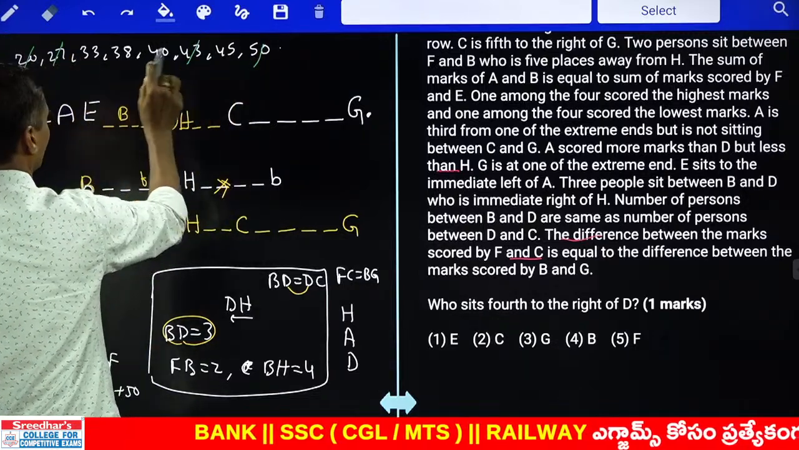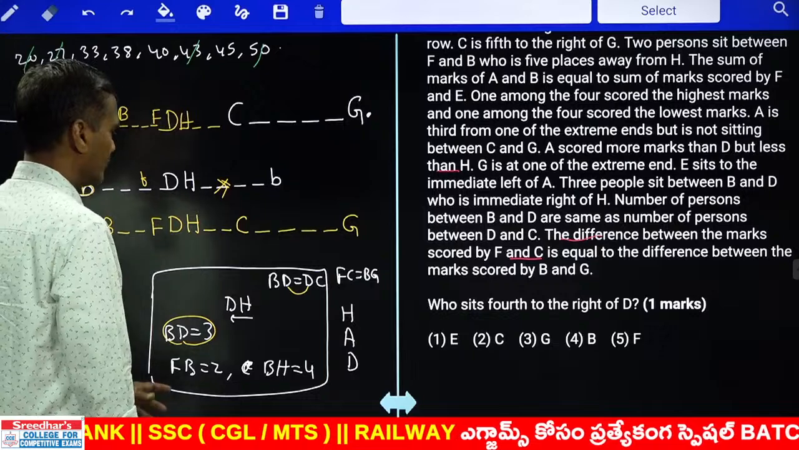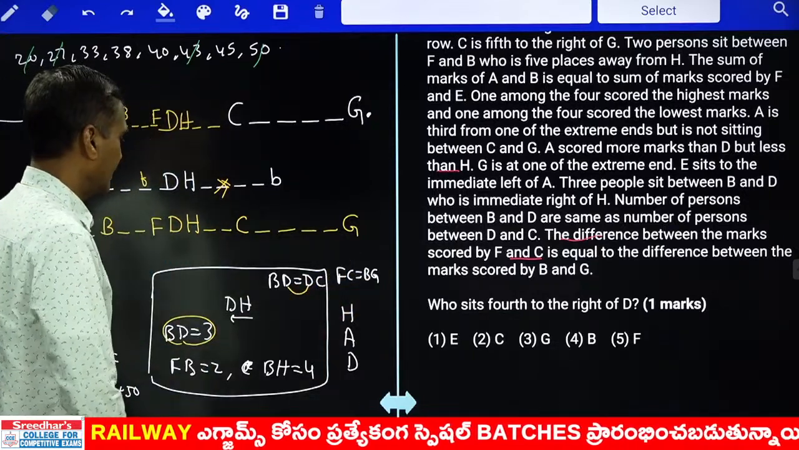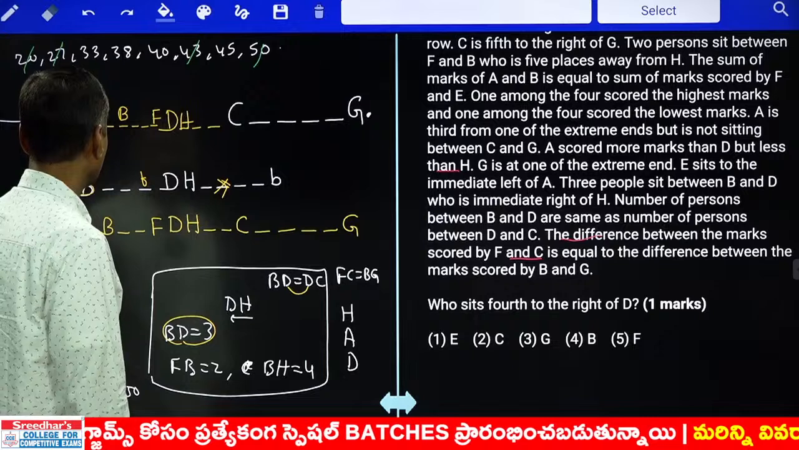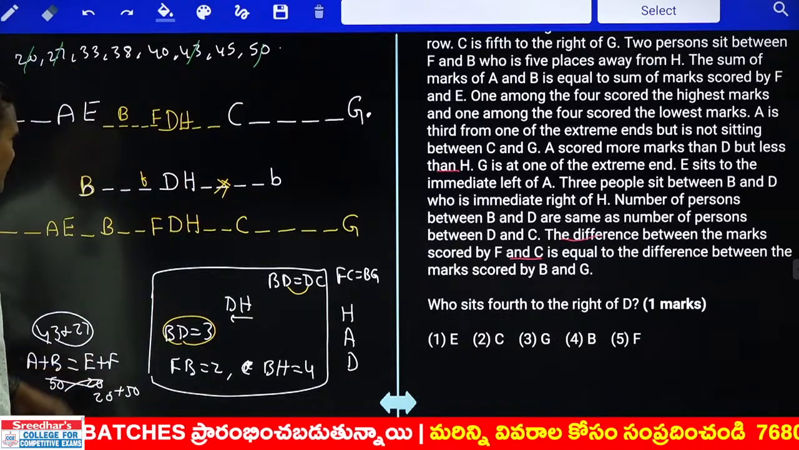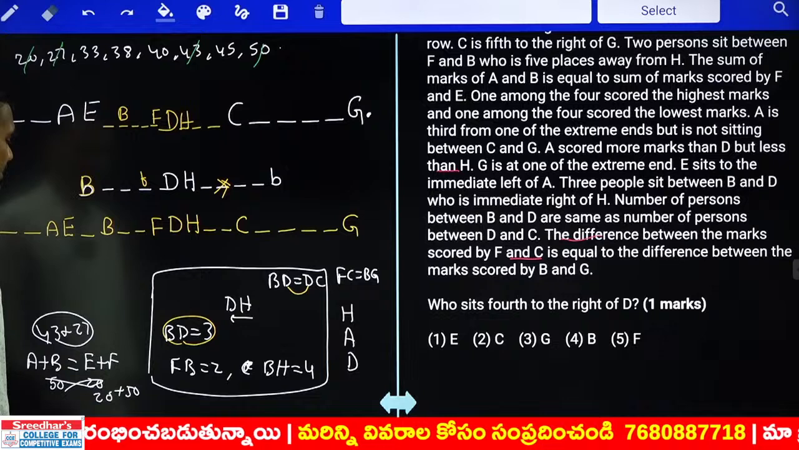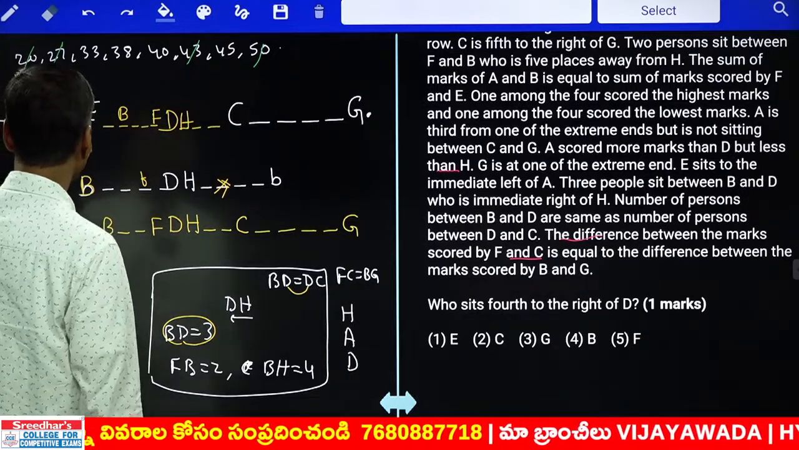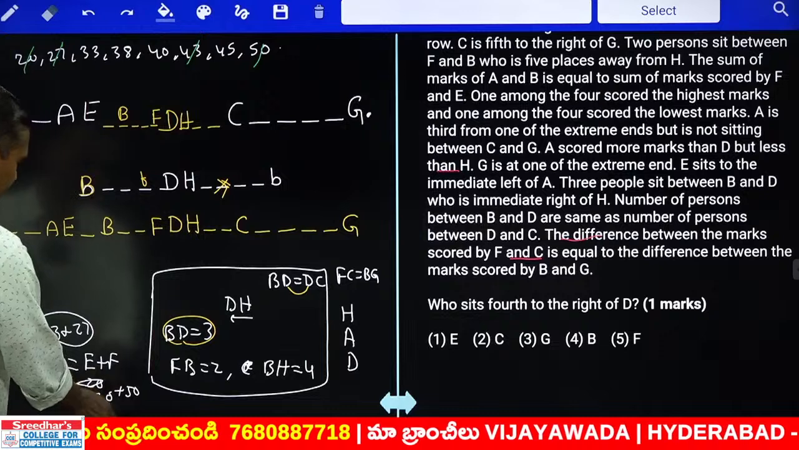Then there are 4 remaining persons. In the remaining 4 persons, how should the order be? Tell me. F and C difference equals B and G. The differences must come between F, C and B, G. And F and C, B and G. Now F and C and B and G. What is the difference between F and C here? And the remaining numbers. My F can be either 20 or 50.